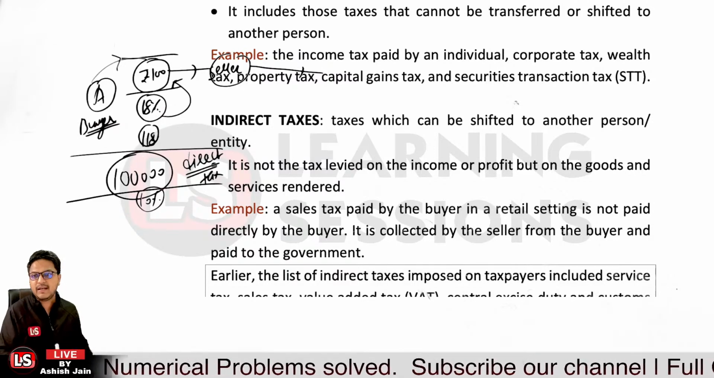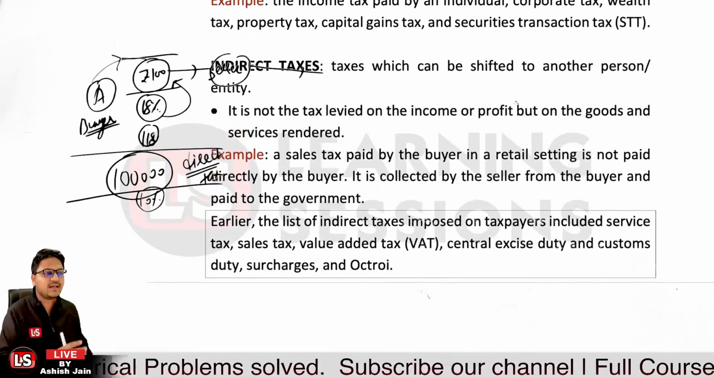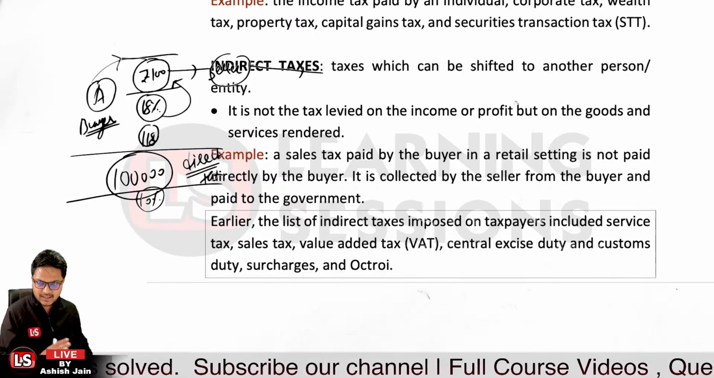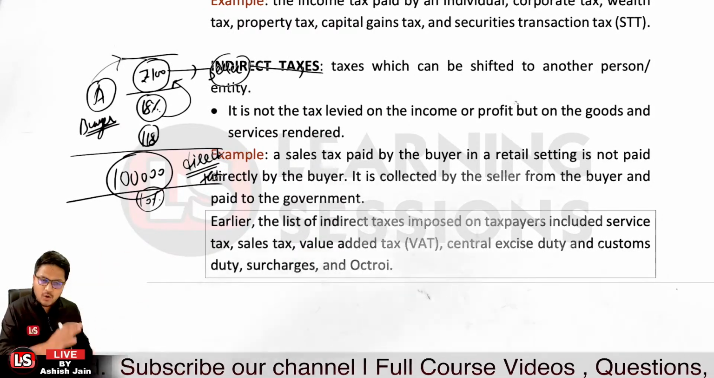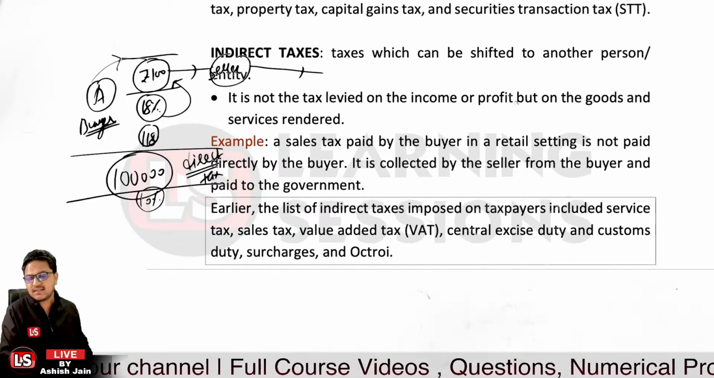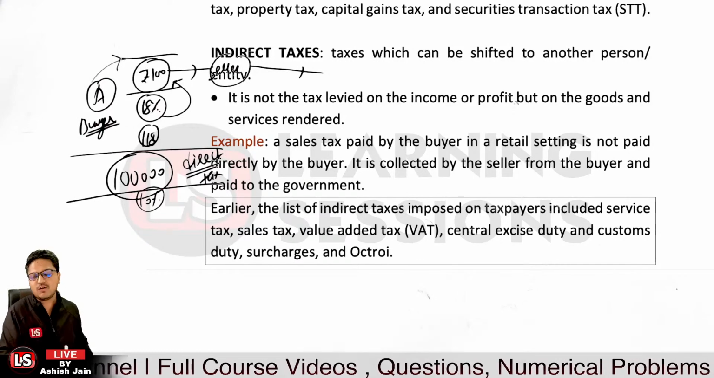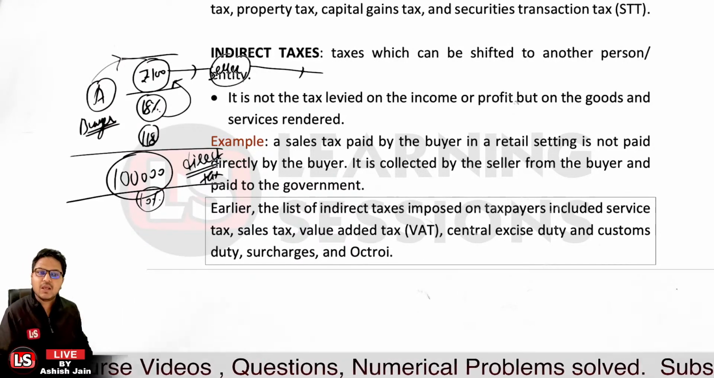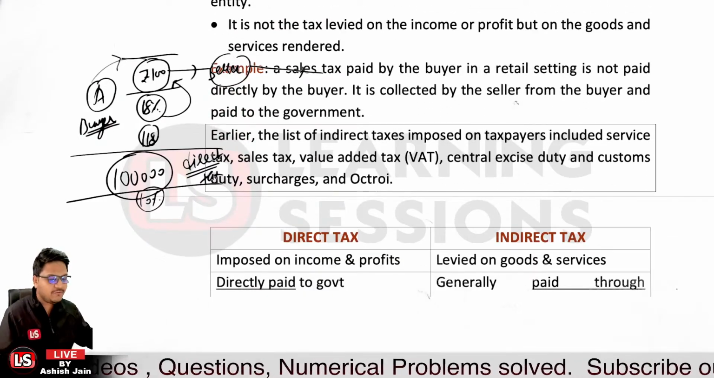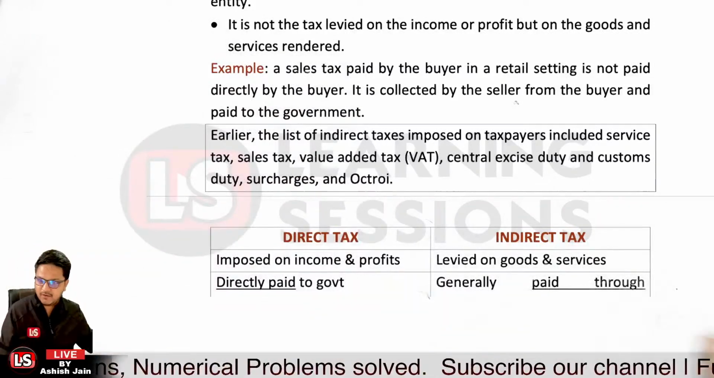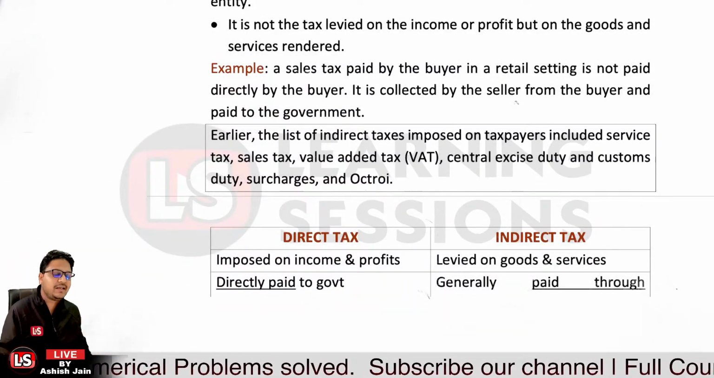Previously there was state tax, sales tax, central duty tax or something like that, but now all those taxes are abolished. Only on a limited number of commodities are those taxes applicable, otherwise they are not applicable on each and every service and good, right? So now let's begin with the differences between direct tax and indirect tax so that you can understand it in a better manner.